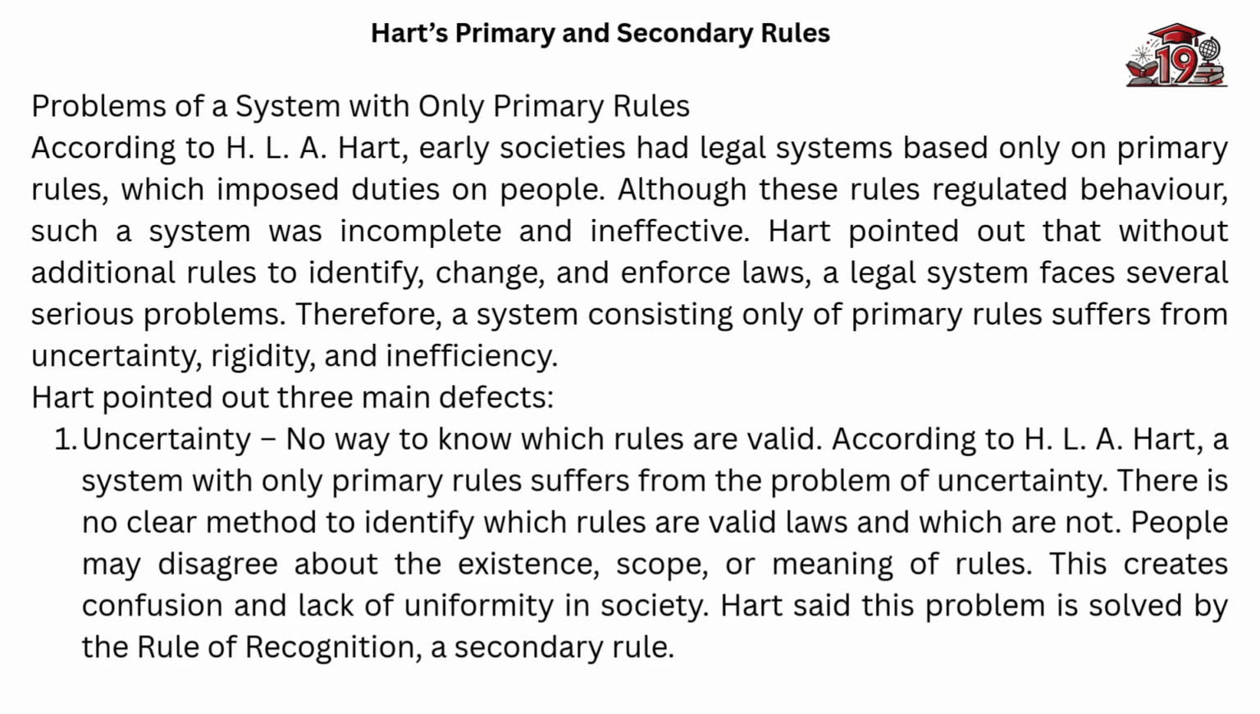Hart pointed out three main defects. Uncertainty, no way to know which rules are valid. According to H. Hart, a system with only primary rules suffers from the problem of uncertainty. There is no clear method to identify which rules are valid laws and which are not. People may disagree about the existence, scope, or meaning of rules. This creates confusion and lack of uniformity in society. Hart said this problem is solved by the rule of recognition, a secondary rule.